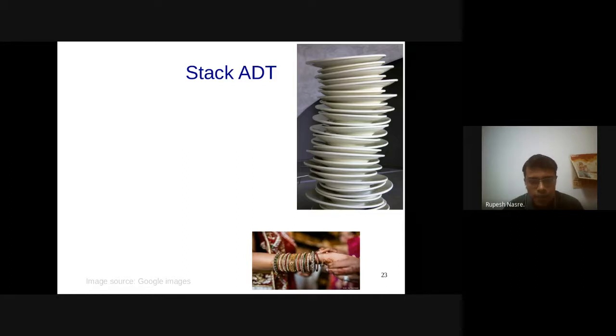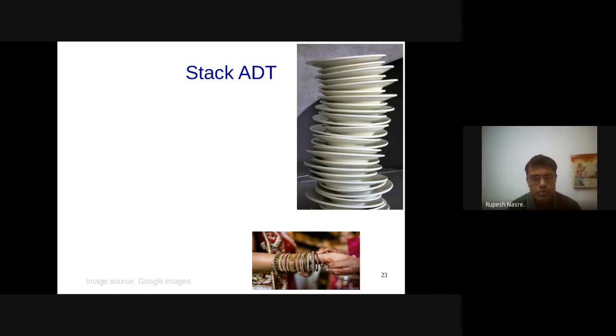And what all can you do with this stack? Essentially, if you want to insert a plate, you'll mostly insert it at the top, right? Unless you are very ambitious. So general public like me will insert the plate only at the top. And when somebody has to take out the plate, general public like me will also take out the plate from the top of the stack.